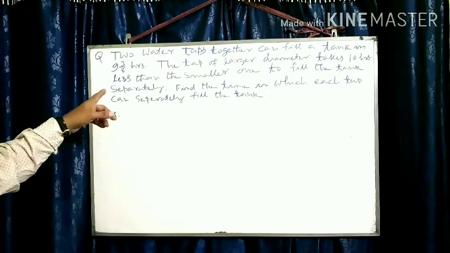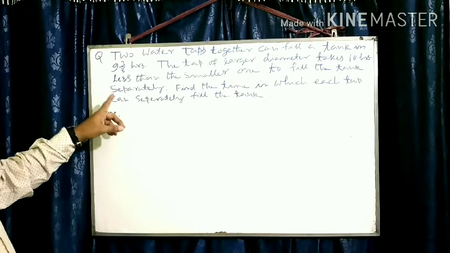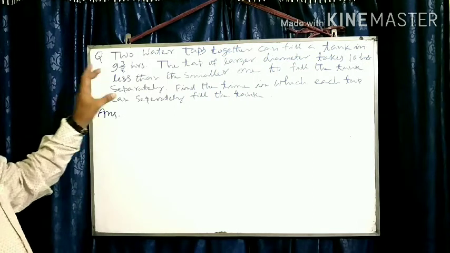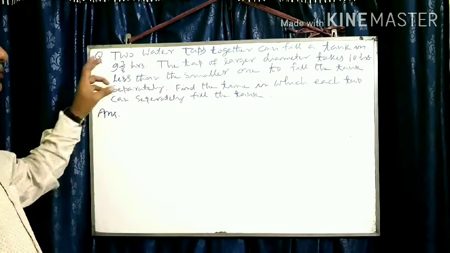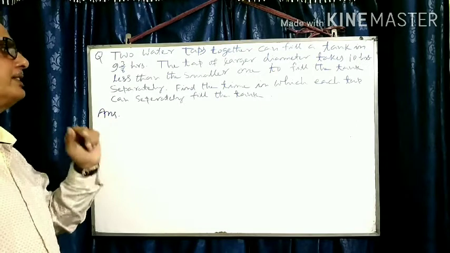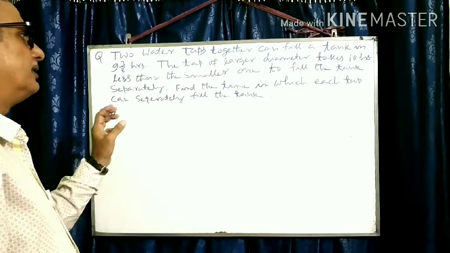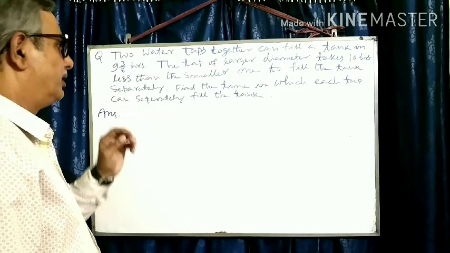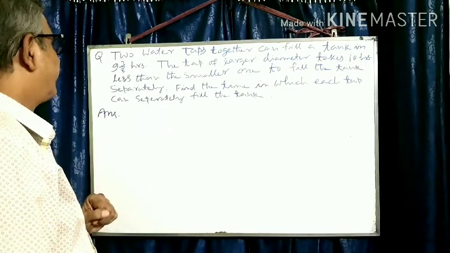My dear students, the question which I have selected here is from quadratic equations. The question is given in words; we have to translate it into an equation, and after that find out the value of the unknown quantity asked here.